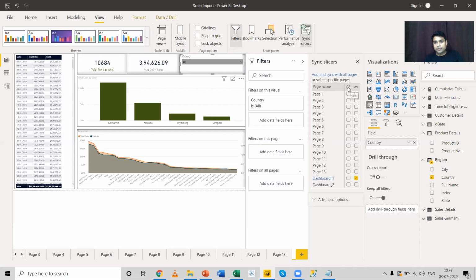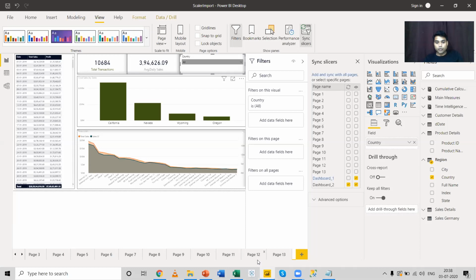And you have an option called sync and view. At present, this slicer can be viewed in dashboard 1 because it is applied over here. Now, if I want to view this slicer in dashboard 2, and I want this slicer to also work for dashboard 2 apart from viewing,